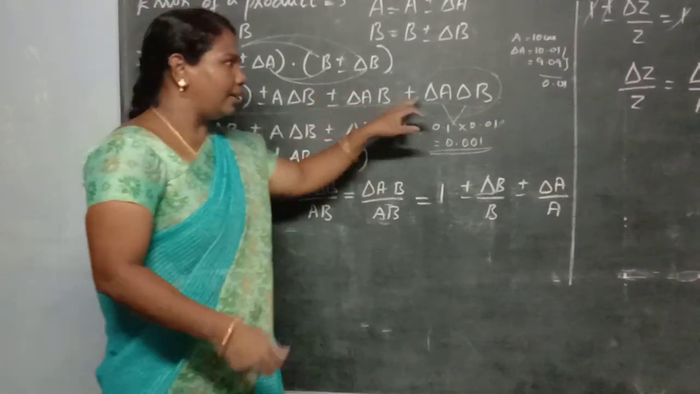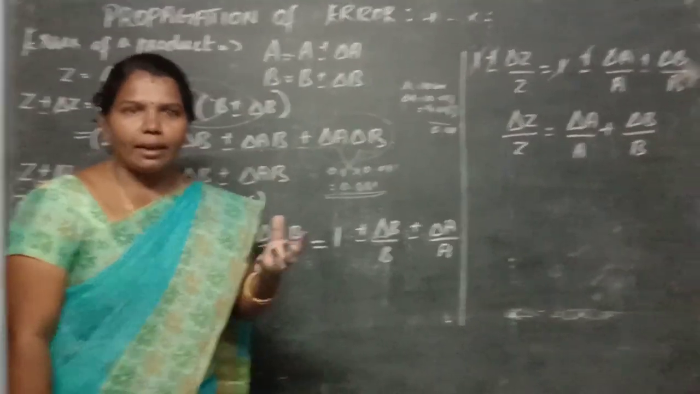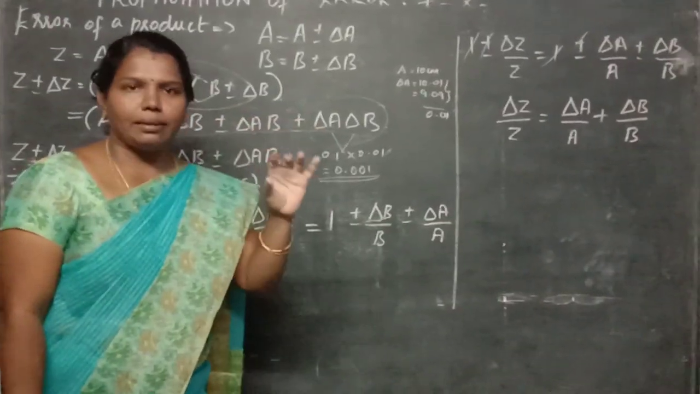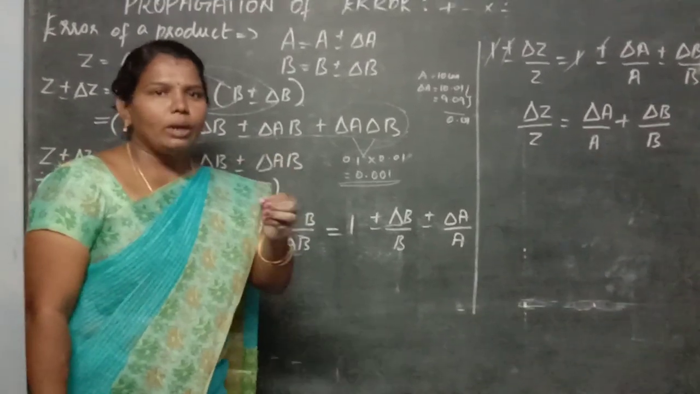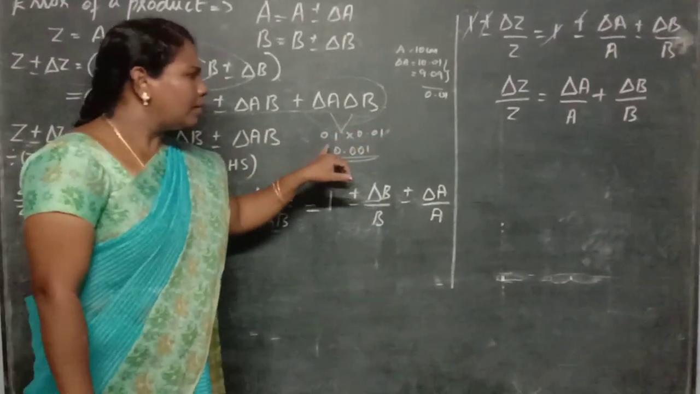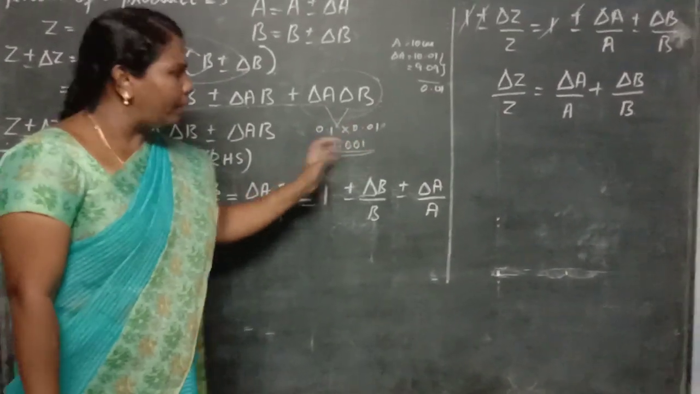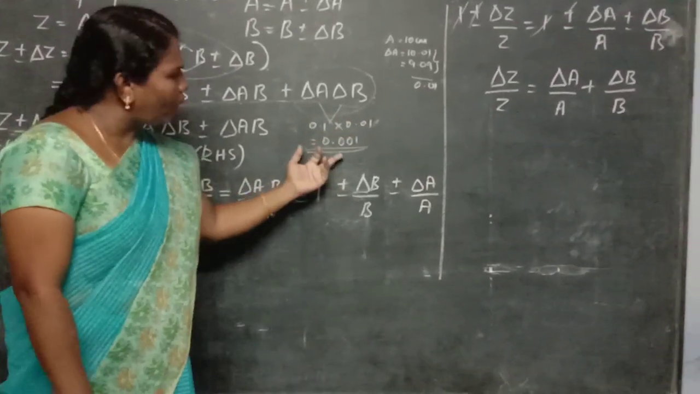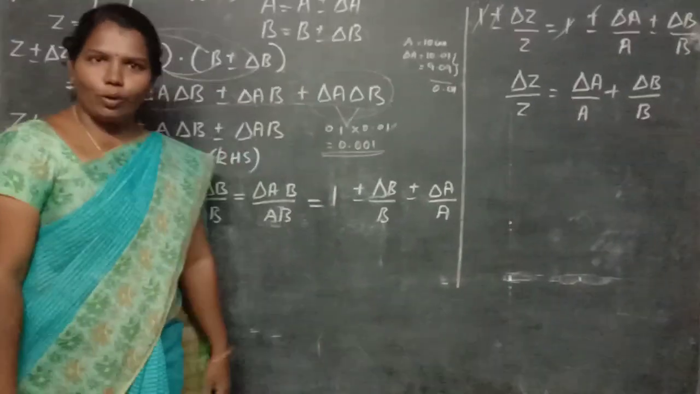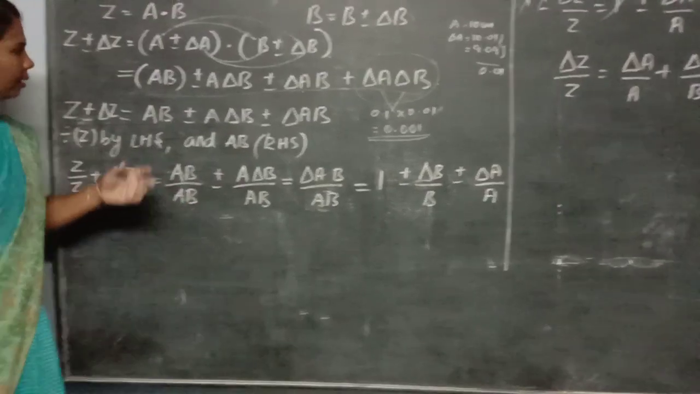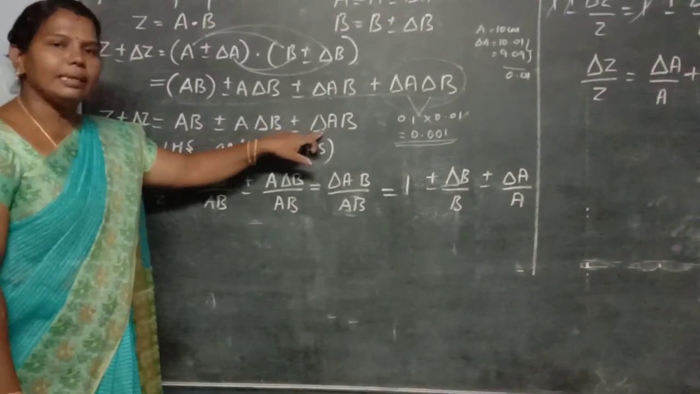I repeat it. See here, delta A and delta B. These are the absolute errors. What is called absolute error? If you are measuring some length, some measurement, you are having some errors, that is the absolute error, which may be, assume, 0.1, and sometimes 0.01. If you are multiplying these two, you are getting a value that is too small, so you can directly ignore it. Okay. Then what you get is AB plus or minus A delta B plus or minus delta AB.